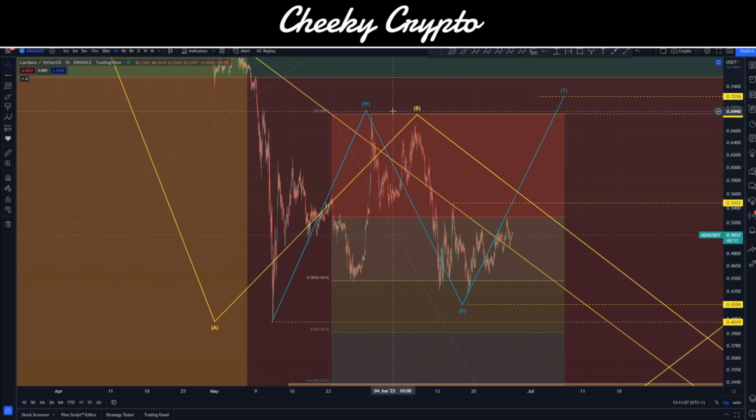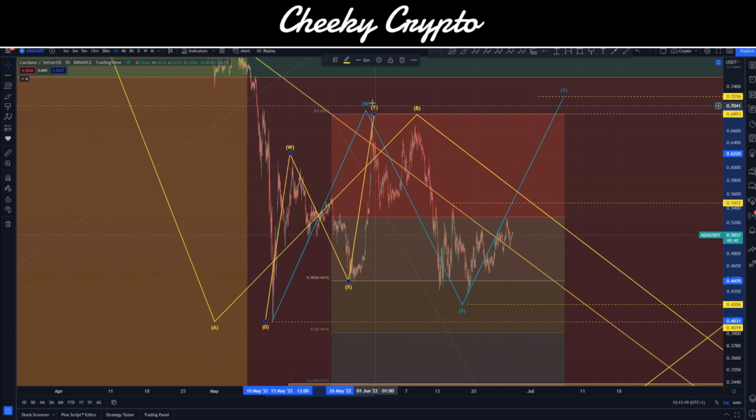So we have either already completed our corrective move upwards, and if I grab hold of another WXY, we go W, X, and Y. It's possible that we've already completed this B wave within that W.